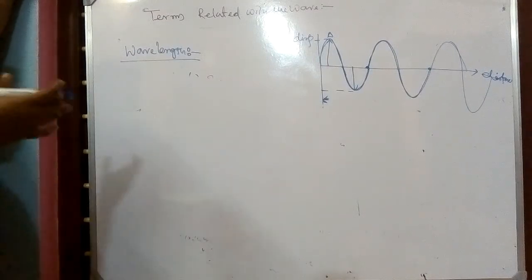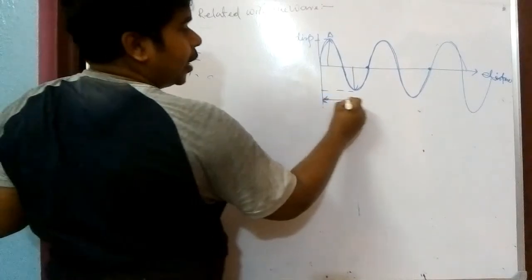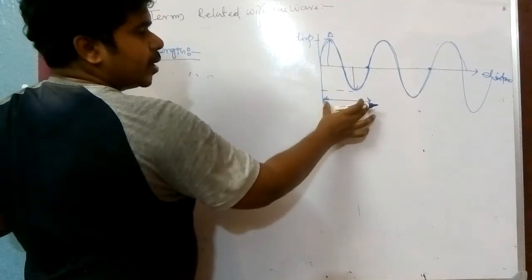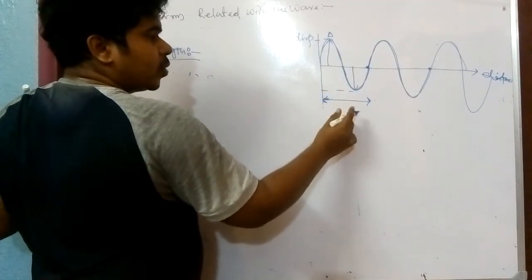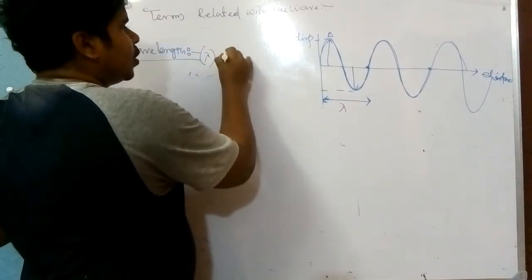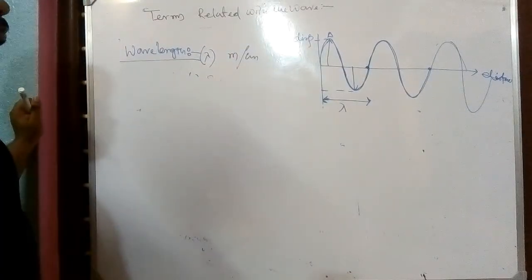To complete one wave, the distance covered is known as wavelength. That means to complete one wave, how much distance does it cover? This much. That is known as wavelength, which is denoted by lambda, and whose unit is meter or centimeter. A very simple thing.